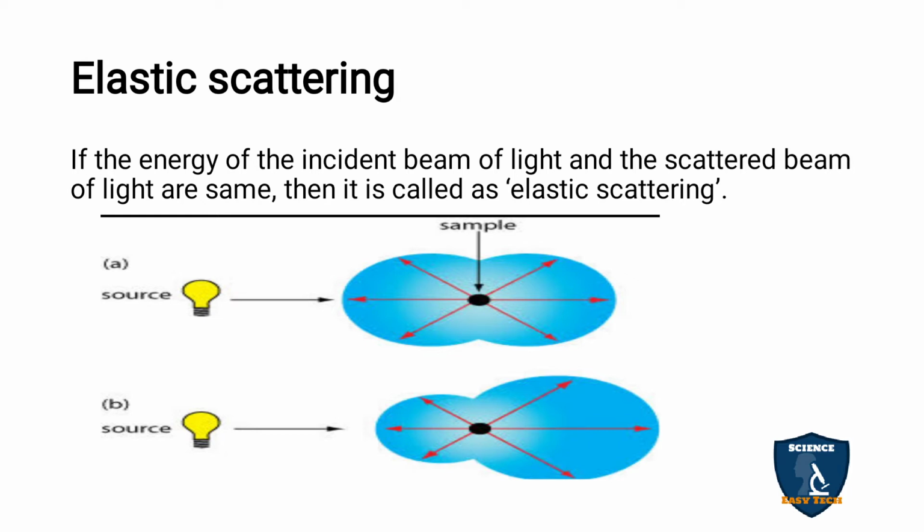You can see the bulb. The bulb is the source. When it burns, it focuses on a particular object. The light ray falls on the particular object and it scatters in a particular place. So that means the scattered and the incident light beam are the same. Another example is the camera. When you are focusing a camera, you are focusing on a particular object. So that is elastic, in the same direction.